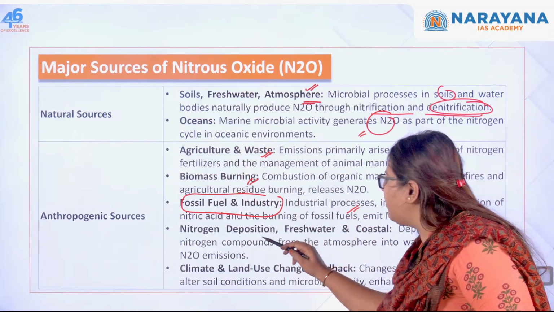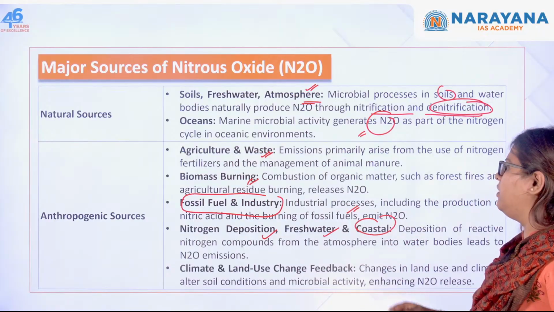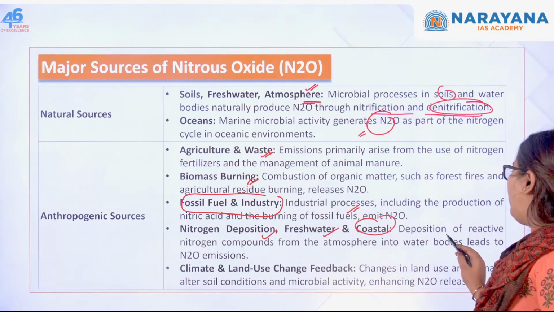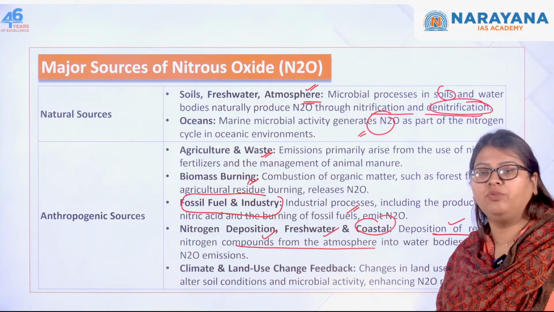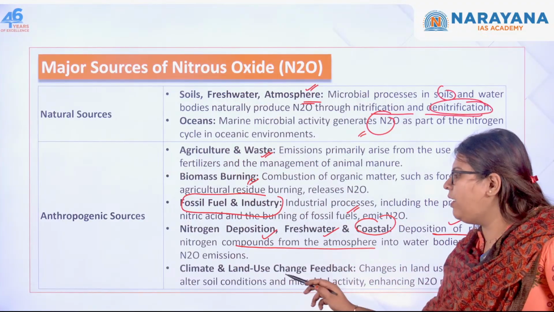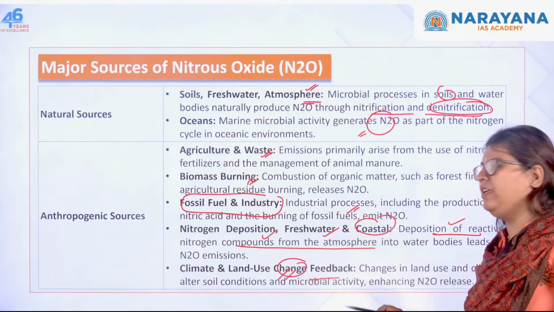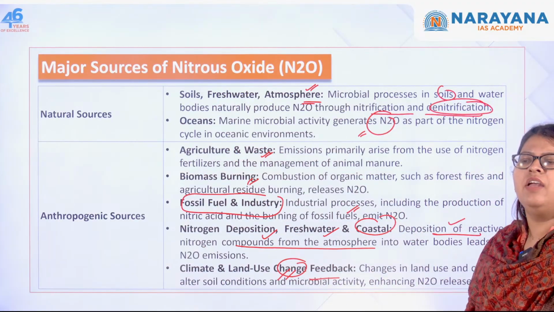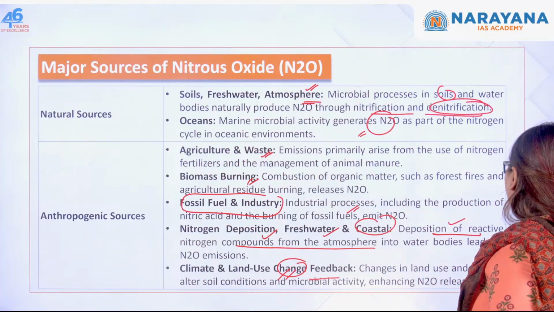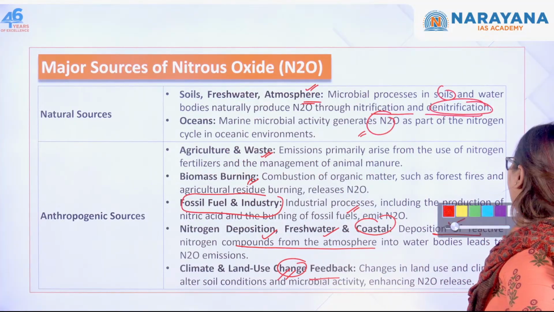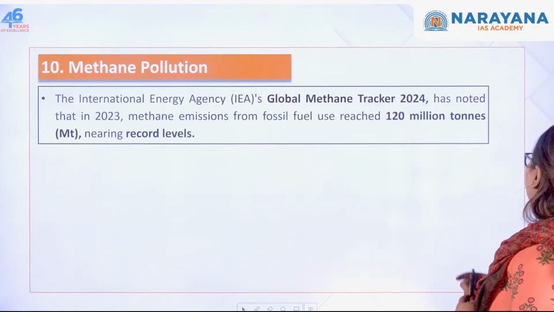Next, nitrogen deposition, fresh water and coastal. There is the deposition of reactive nitrogen compounds from the atmosphere into the water bodies. Next one, climate and land use change feedback. So again, the same things which you know, it's easier for you to understand because we discussed all this in detail. Okay, next one is methane pollution.